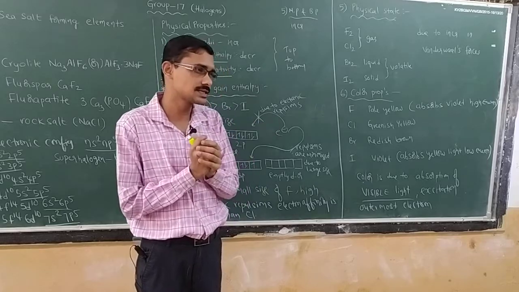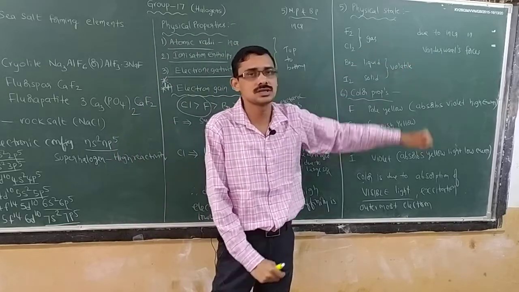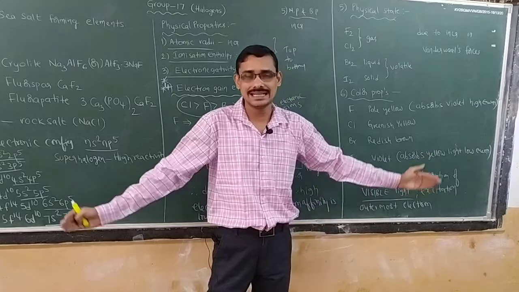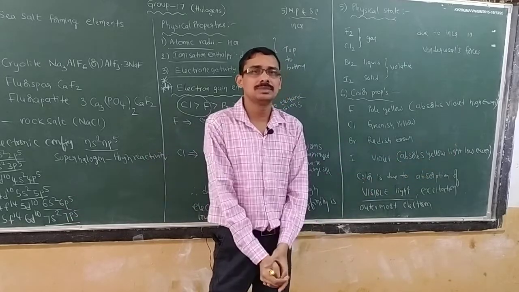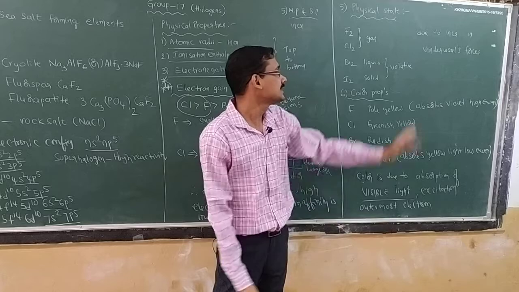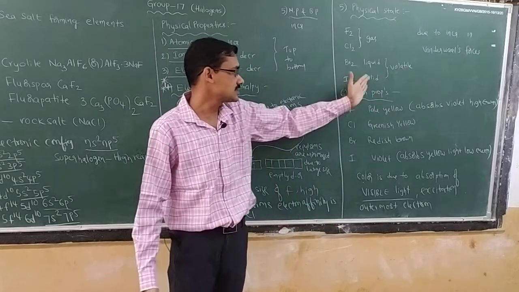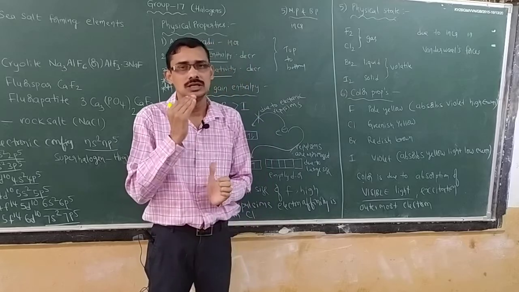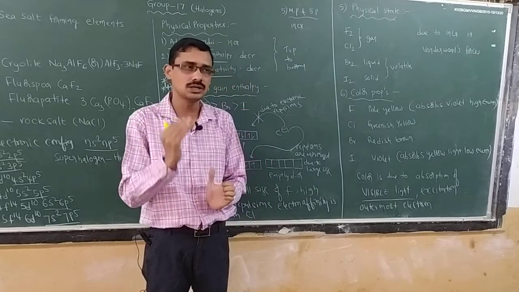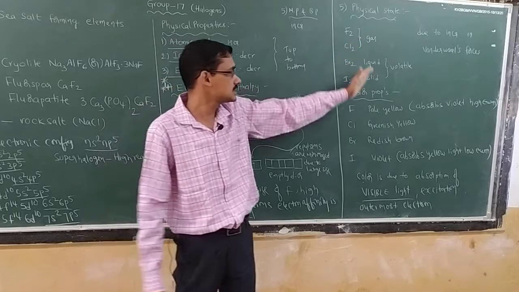When mass increases, what happens? Van der Waals forces also increase. They tightly bind together, and because of tight binding, gas nature converts into solid nature. If they ask in examination, the answer should be: because of the increase of van der Waals forces, this is observed.